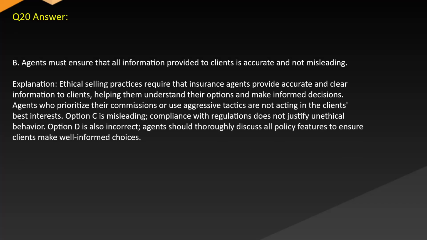Answer: B. Agents must ensure that all information provided to clients is accurate and not misleading. Explanation: Ethical selling practices require that insurance agents provide accurate and clear information to clients, helping them understand their options and make informed decisions. Agents who prioritize their commissions or use aggressive tactics are not acting in the client's best interests. Option C is misleading. Compliance with regulations does not justify unethical behavior. Option D is also incorrect. Agents should thoroughly discuss all policy features to ensure clients make well-informed choices.